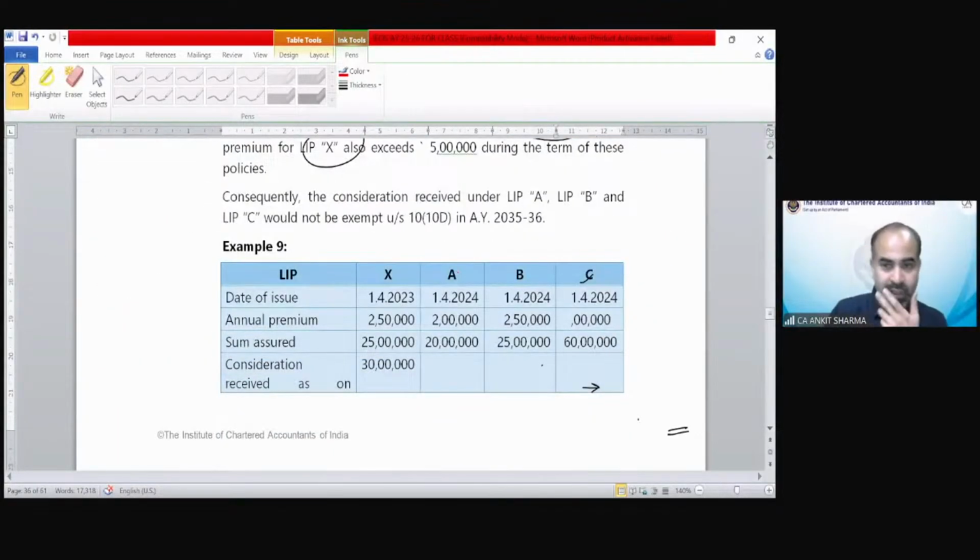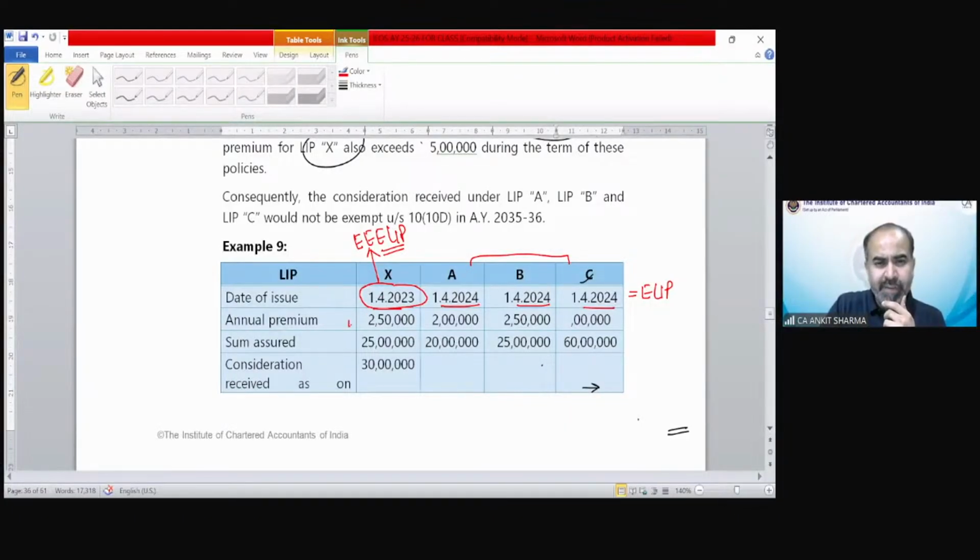Okay, now try this one yourself. Date of issue 1st April 2023, 24, 24, 24. So all are eligible LIPs. Out of these, one has been exempted earlier. You will see the consideration is received earlier. So this would be an earlier exempted eligible LIP. So if there are eligible LIPs and earlier exempted eligible LIPs, you have to combine the consideration. If this policy date is before 1st April 2023, as in example number 7, then we will not consider the premium of this policy because that is not my eligible earlier exempted LIP.